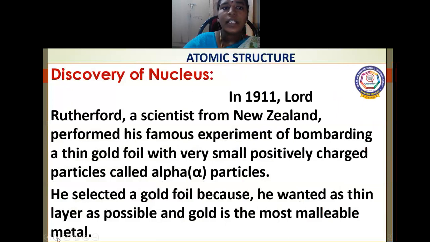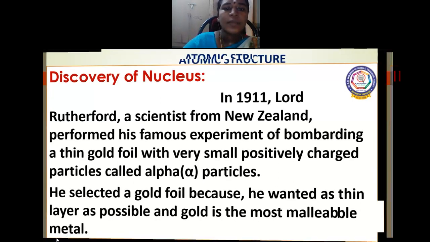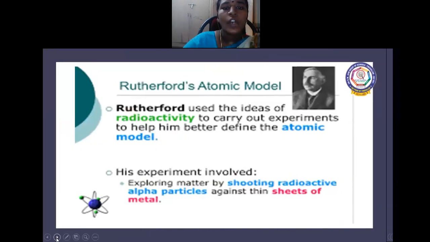Now let us see the first one, discovery of the nucleus. In 1911, Lord Rutherford, a scientist from New Zealand, performed a small experiment. How did he perform it? He took a gold foil and passed alpha particles through it. He saw that some alpha particles were deflected, some went straight, and some bounced back. Let us see a small experiment.